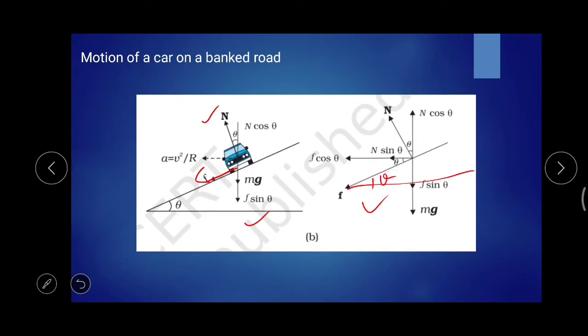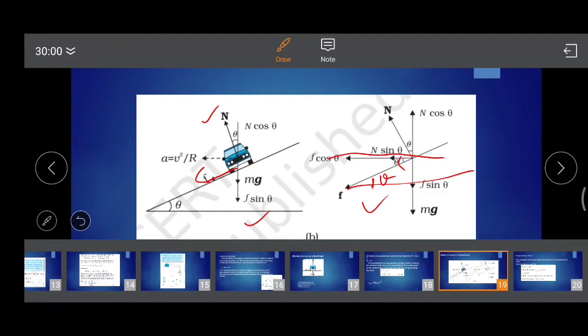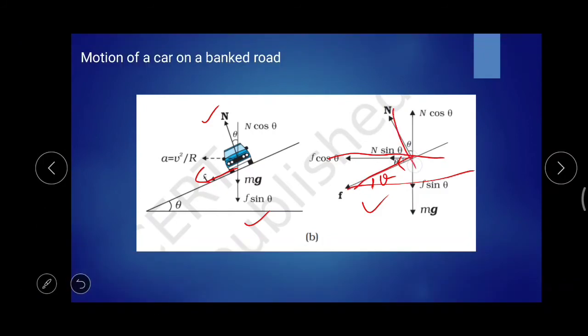So the f cos theta and the newly drawn line both are parallel to each other. So here this angle should be equal to this one, both are theta, and here this one is n, the normal.